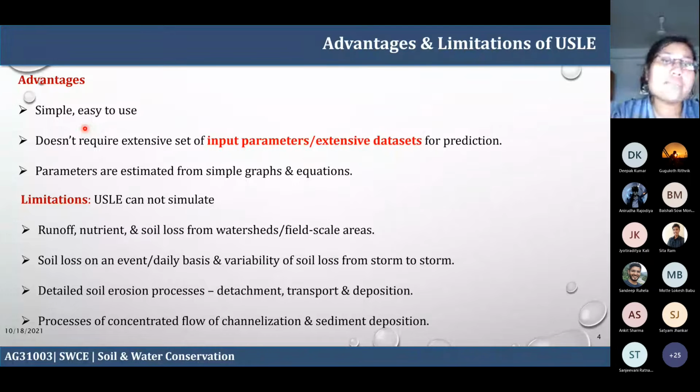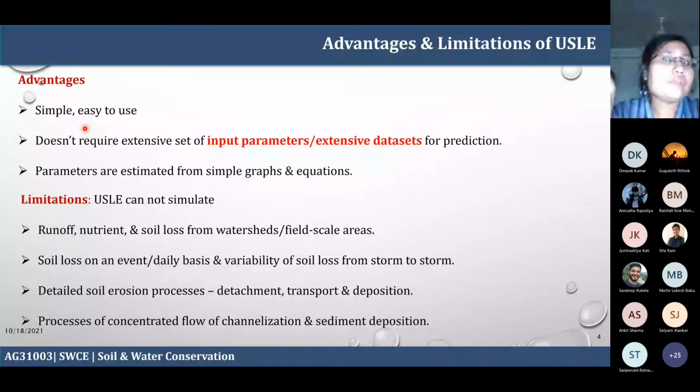So for a specific event, you cannot estimate the soil loss. That is one of the fundamental limitations. You do not have the luxury to estimate on an event-specific or daily basis, or the variability over a month. If you had daily data, you would know that today that much soil has been eroded, tomorrow that much.